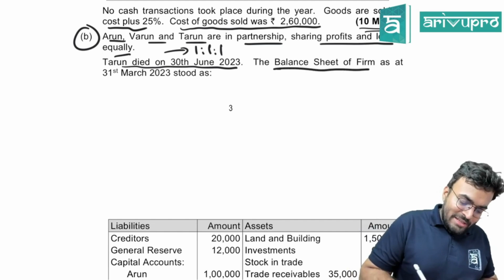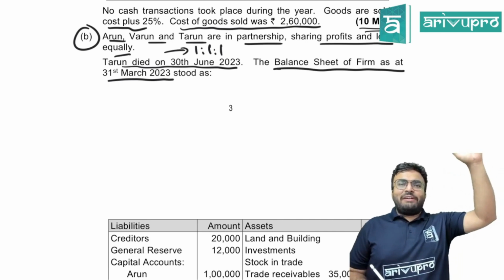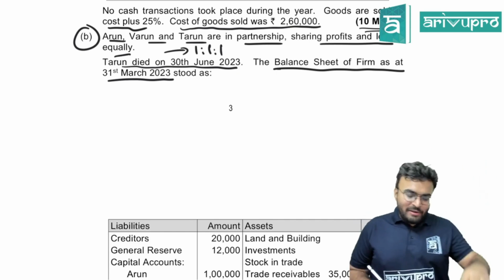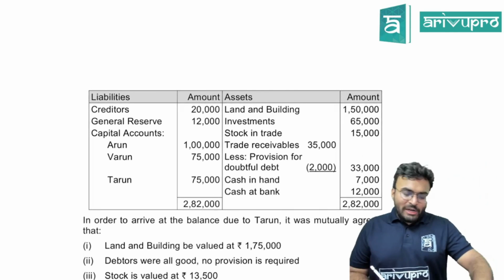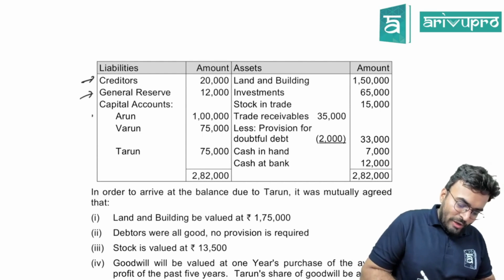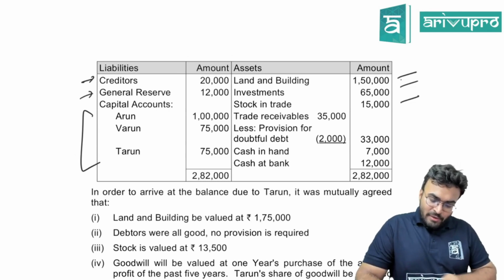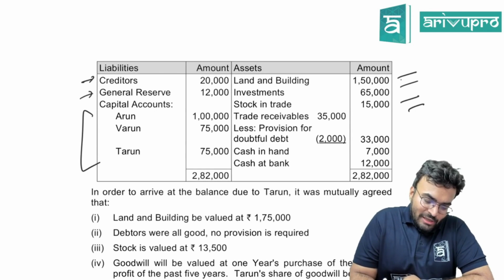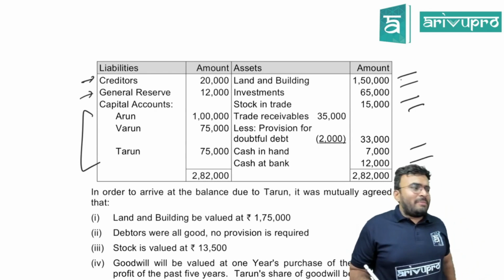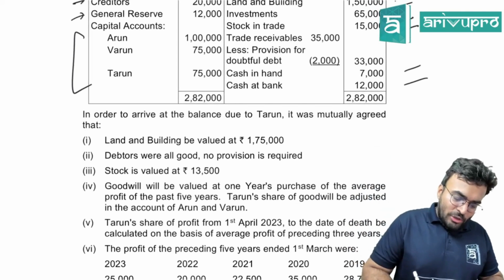Balance sheet of the firm as at 31st March 2023. That means previous year balance sheet we have, and after 3 months Tarun has died. Stood as follows. Look at the balance sheet. You have creditors, general reserve, capital account of Arun, Varun, Tarun, and land and building, investment, stock in trade, trade receivable less provision, cash in hand, cash at bank. Regular items only in the balance sheet. There is nothing new.